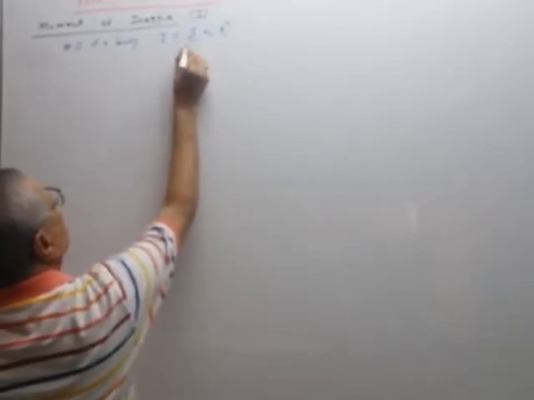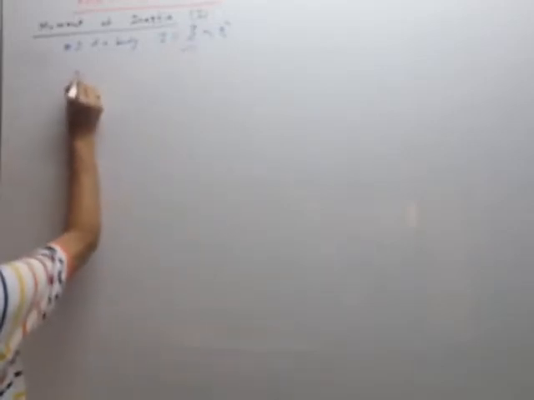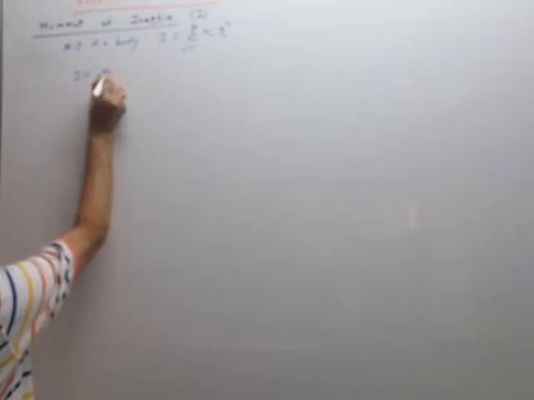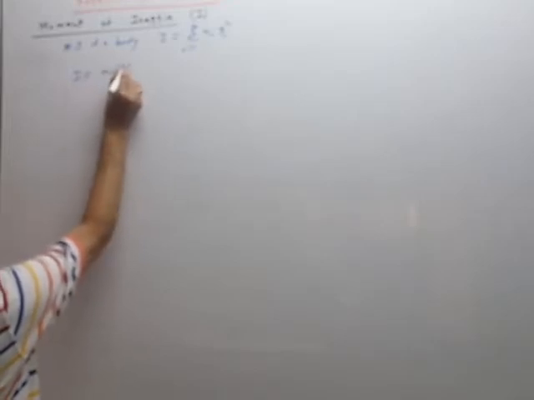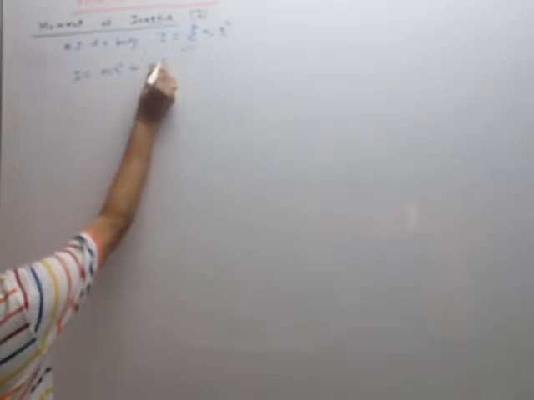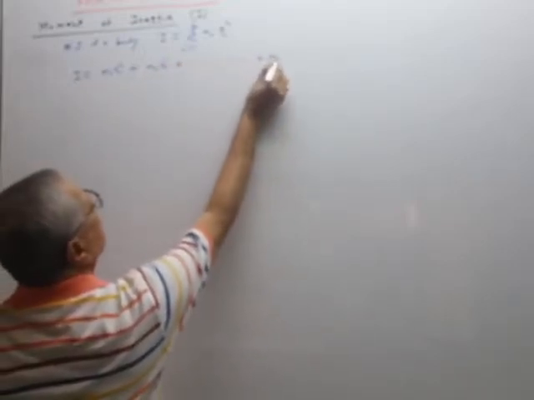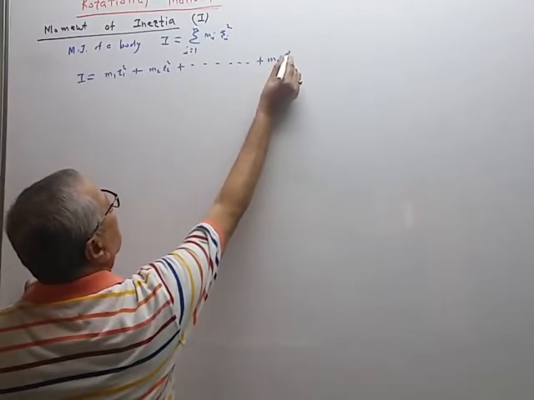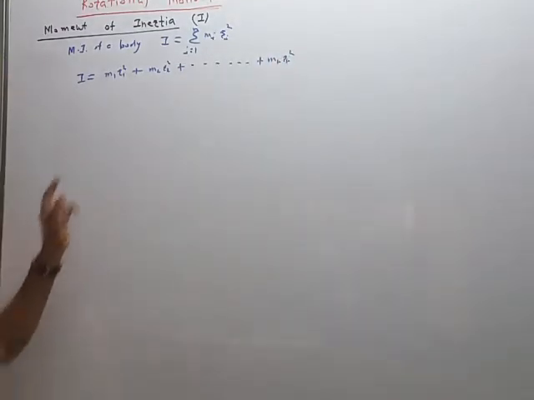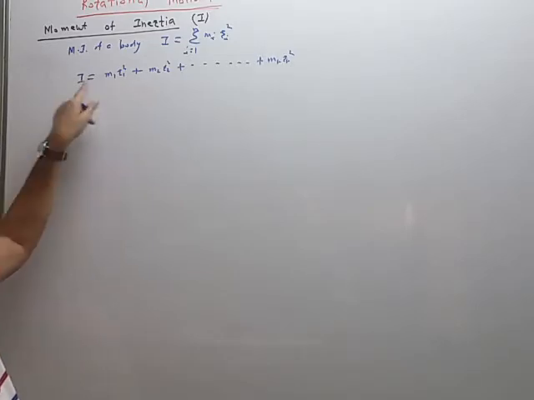I varies from one particle to n particles, and therefore I is given by m1 r1 square for the first particle, plus m2 r2 square, plus up to mn rn square. So from this mathematical equation, you can give the definition.